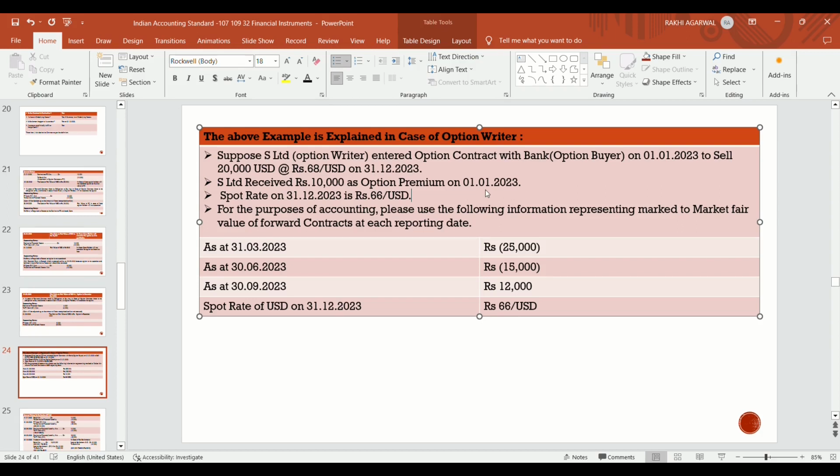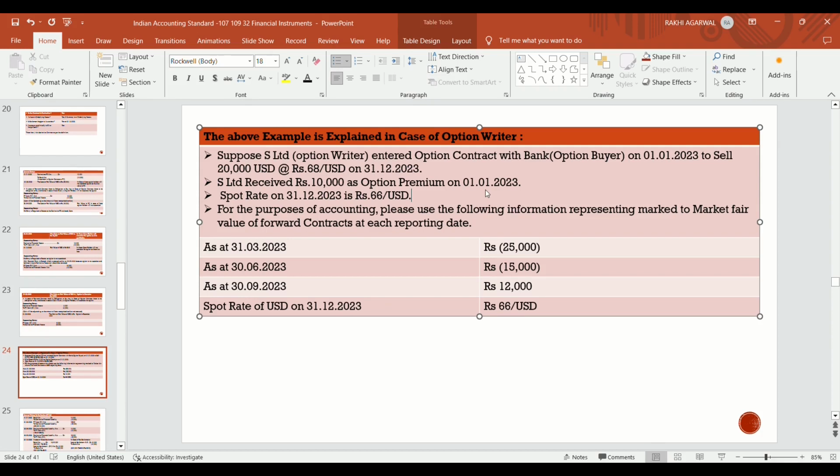At the time of making contract, S Limited is the option writer in this case and bank is the option buyer. He wants to sell, S Limited wants to sell 20,000 USD at rupees 68 per USD. The contract is for 12 months. That is, contract is settled on 31st December 2023.